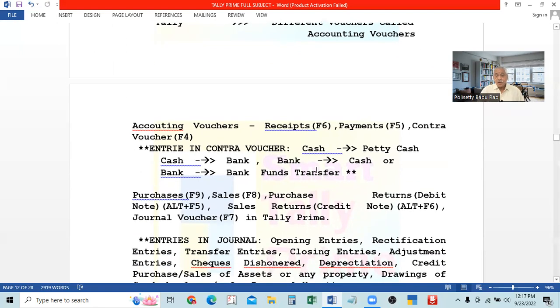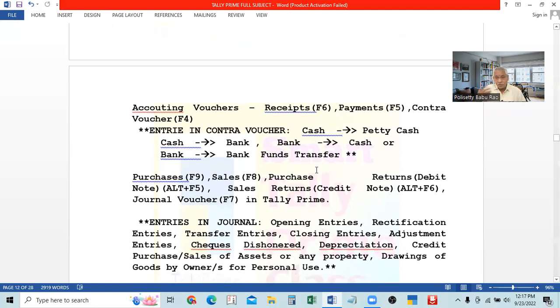If you create a new voucher, it will be opened with the combination key of Alt plus a function key. With that combination only, we can open that voucher.